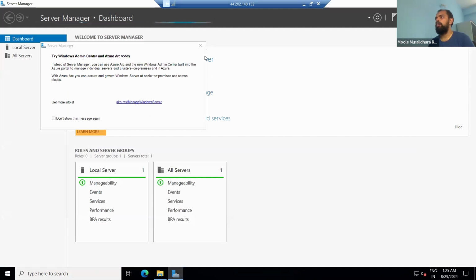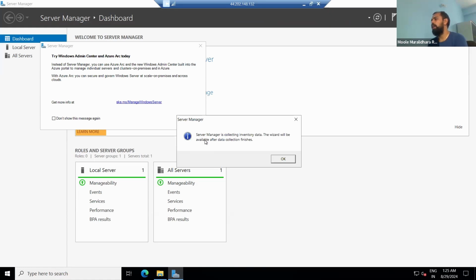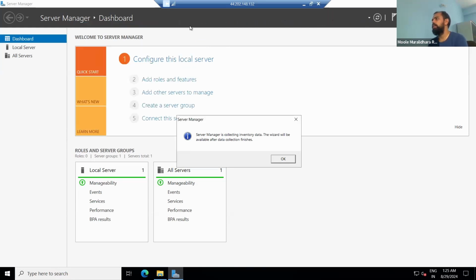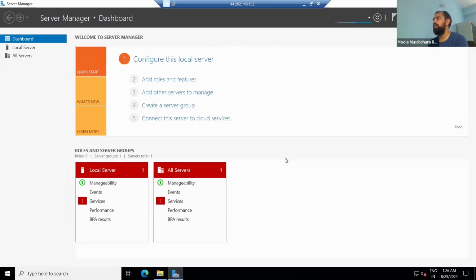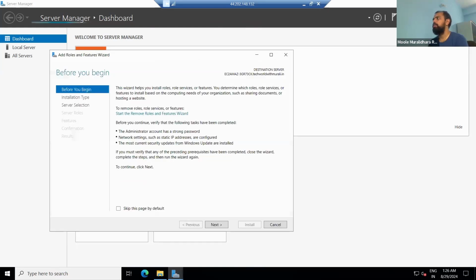Okay, yeah, if you go here, under manage you have to choose add roles and features, and we have to install the AD related tools. But if you click this one, it is throwing the warning that server manager is collecting the inventory data. You have to wait for a couple of seconds, it is still opening. Okay, and then you can click this.